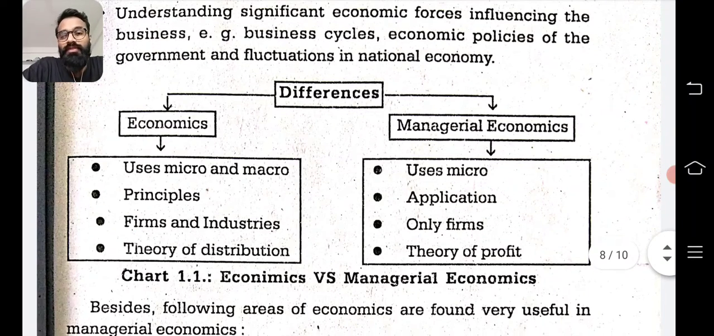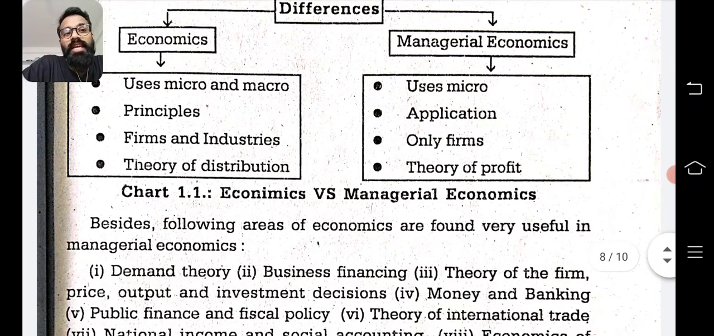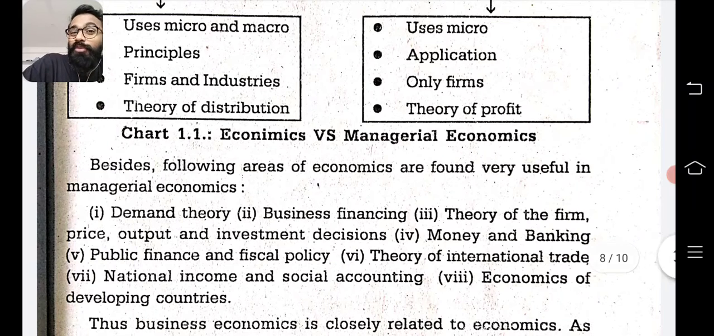So this is the difference we just saw. Economics deals with both micro and macro. Managerial economics deals only with micro. Economics deals with only principles. Managerial economics is the application of those principles. Economics deals with firms and industry. Managerial economics deals only with firms and individuals. Macro in managerial economics is only firms. In economics all theories of distribution are there, whereas in managerial economics only the theory of profit is used.